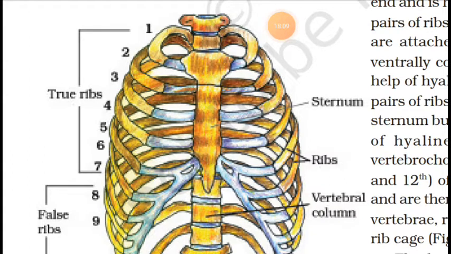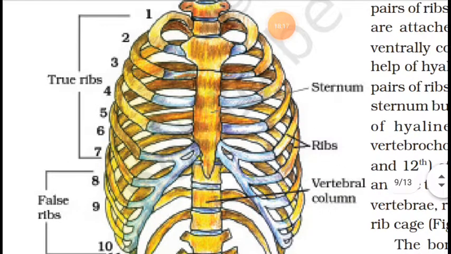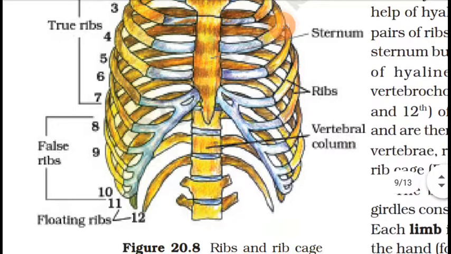In the middle of the rib cage, you can see the sternum, this flat bone. 12 pairs of ribs are arranged here and they form the rib cage. Pairs 8, 9 and 10 are false ribs, and the last 2 pairs, 11 and 12, are floating ribs.